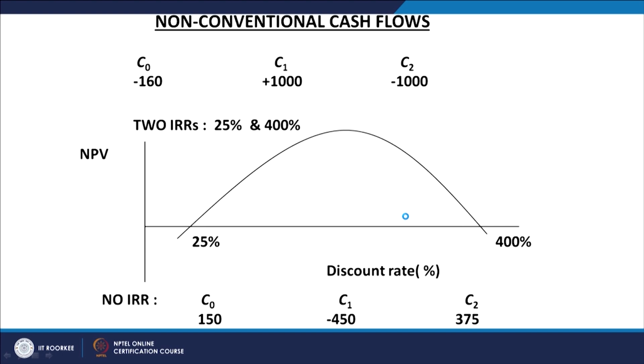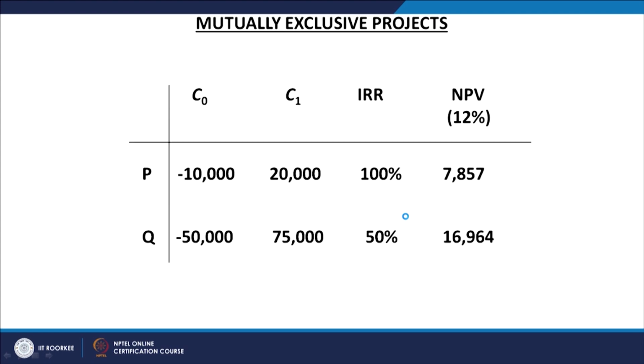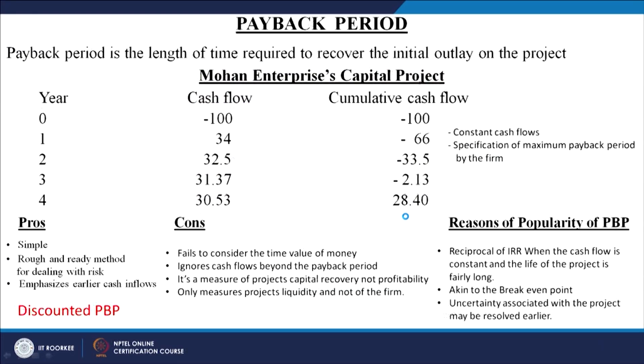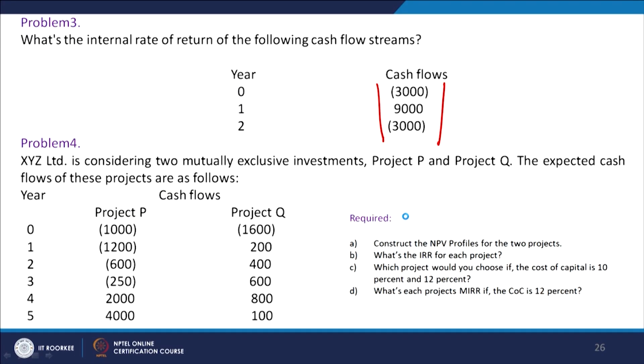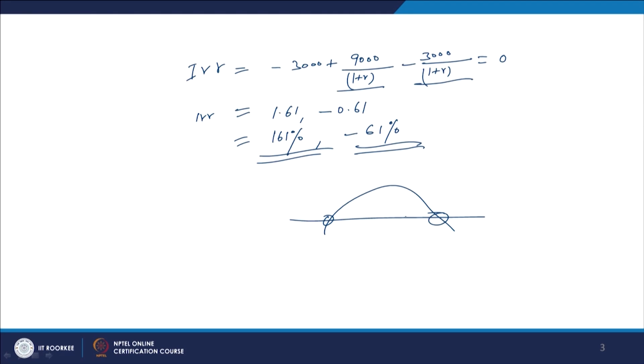So you cannot apply it, and the rule of internal rate of return is broken down here. When you are not able to find one internal rate of return, we do not apply the internal rate of return. This kind of cash inflows as well as outflows are not suitable for applying the internal rate of return criteria.